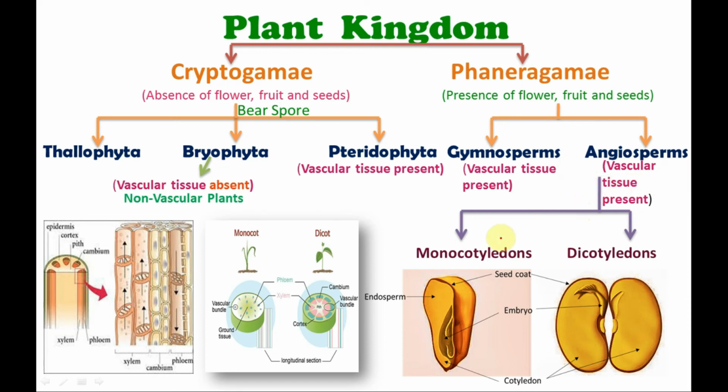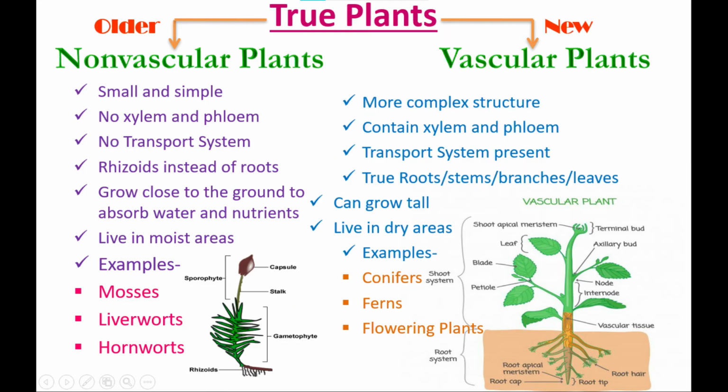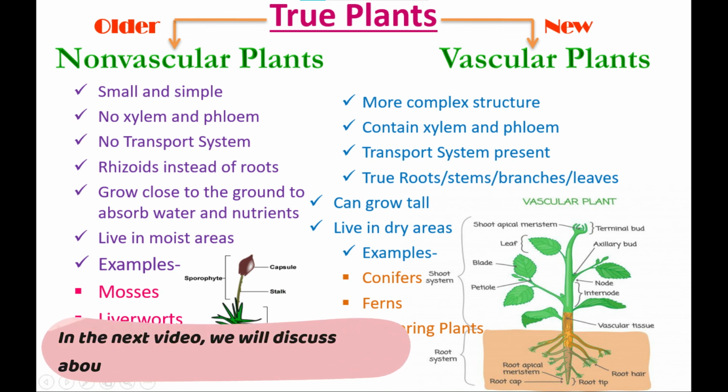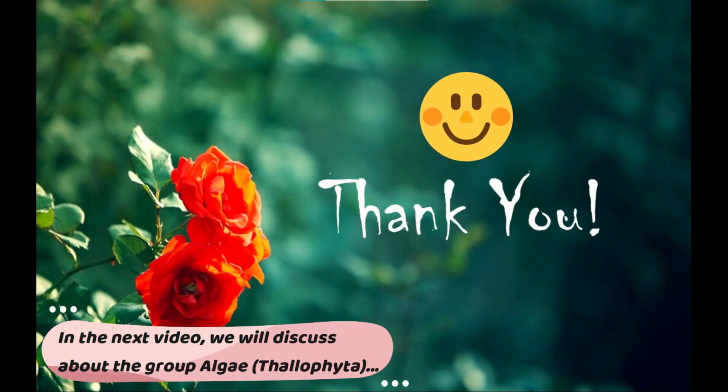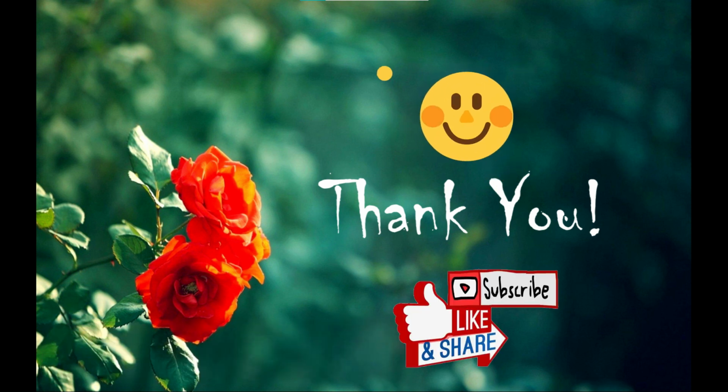Angiosperms are further classified into two groups on the basis of the cotyledons they have. Dicotyledon, they have two cotyledons in their seed. Monocotyledon, they have one cotyledon in their seed. For the continuation of the topic of vascular and non-vascular plants, I will make other videos. In the next video, we'll see the first group of the plant kingdom, which is algae.